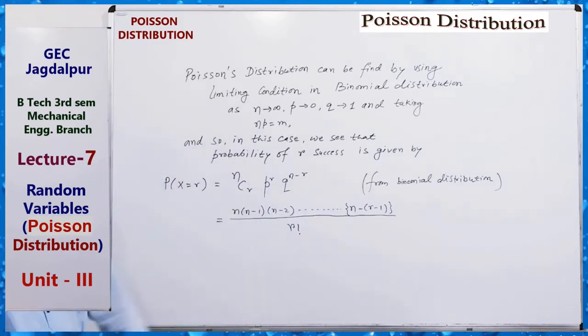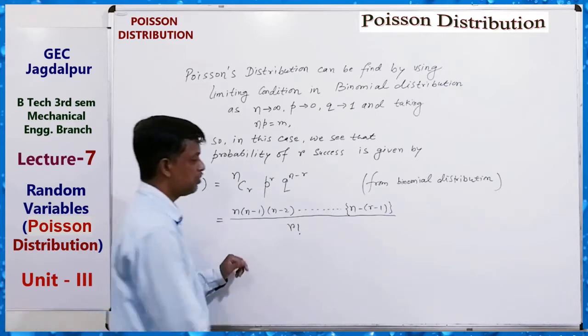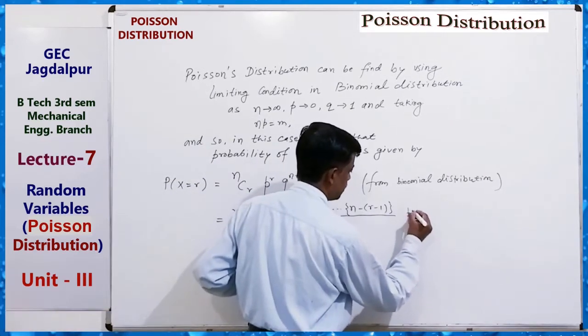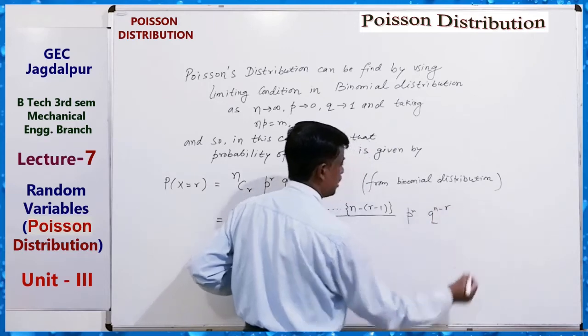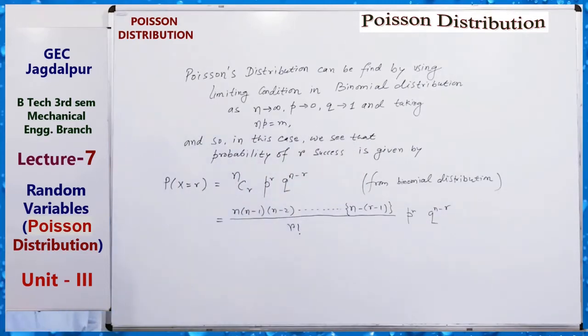This is nCr, p to the power r, q to the power n minus r. Clear?